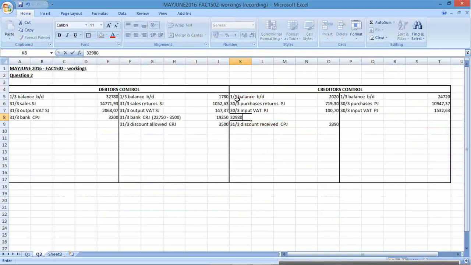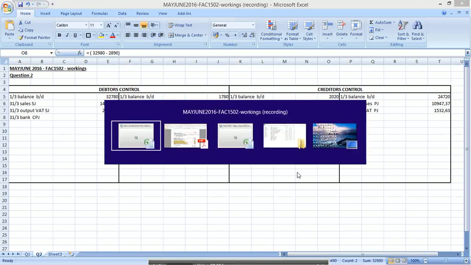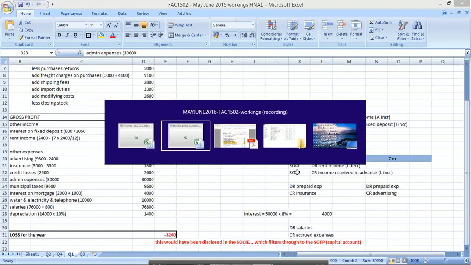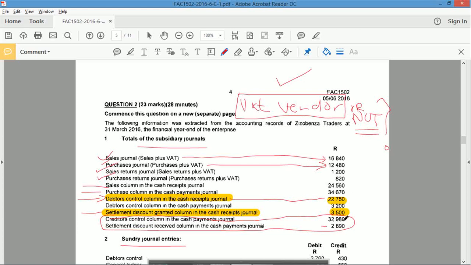The net amount is bank, brackets, how much was it? 32,980 less 2,890, close brackets. Work that out. That gives me that figure. Okay, that plus that gives me 32,980, that's right. 32,980. Sorry, this one. 32,980, yes, perfect. So now we've looked at all of that.